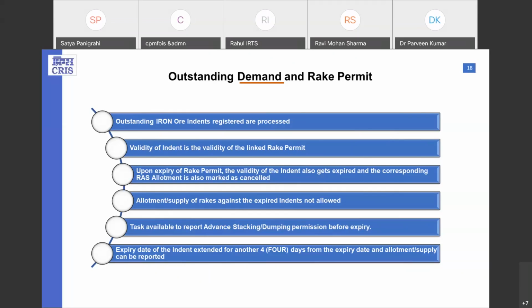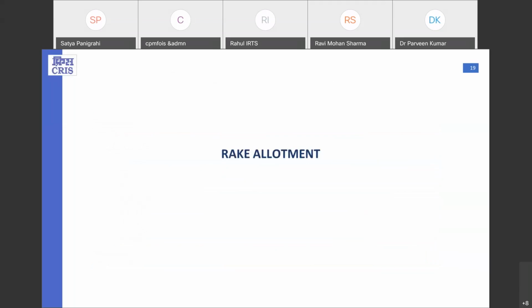Then it means we can say that allotment of the rate can be supplied before the expiring of the indents, depending upon the rate permit. There is a task available which is known as the advanced stacking or dumping that can be used 1 day before the expiry of the indents, that can extend 4 days from the expiry date, and the allotment and supply can be recorded before that.